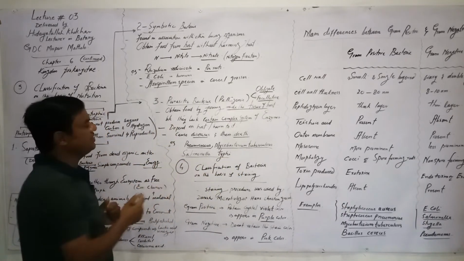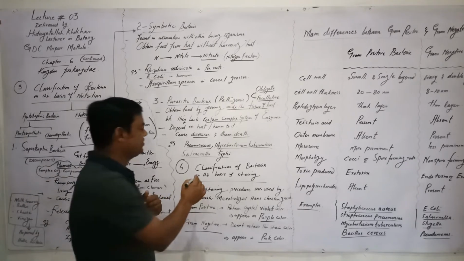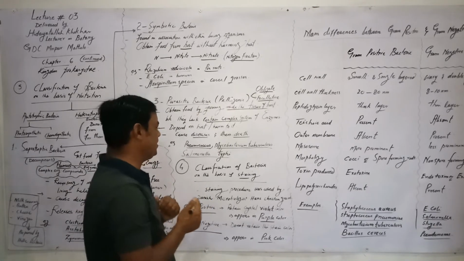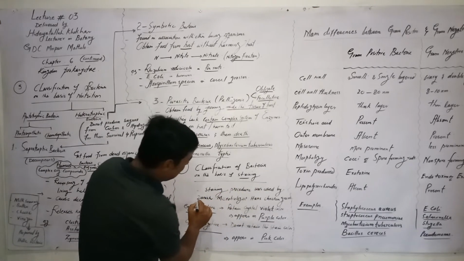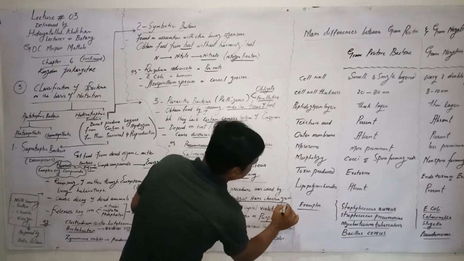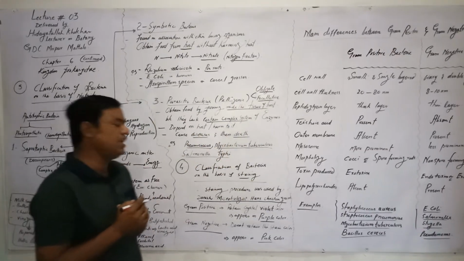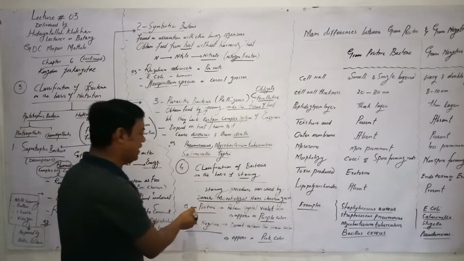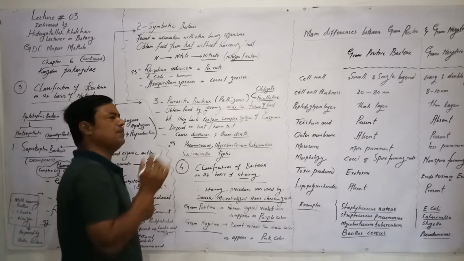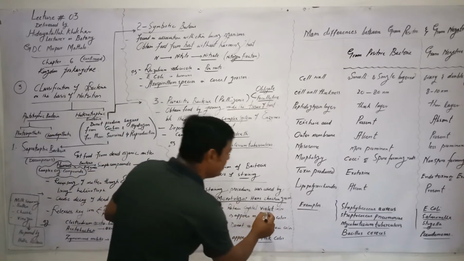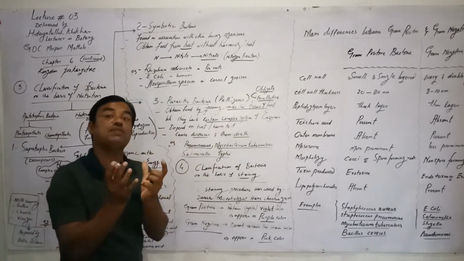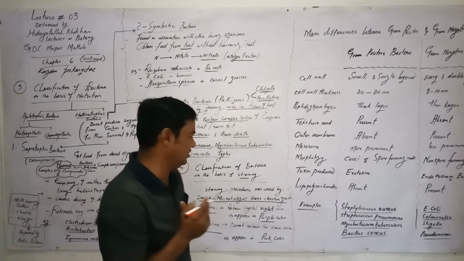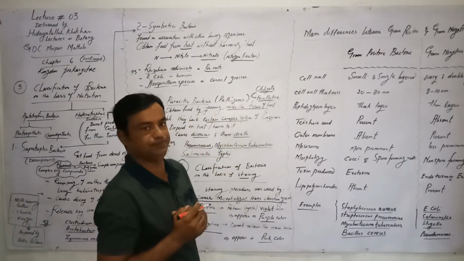Now we discuss the classification of bacteria on the basis of staining. This staining procedure was basically used by the Danish microbiologist Hans Christian Gram. He classified bacteria into two main forms: gram positive and gram negative. Gram positive bacteria are those which retain the crystal violet color and appear purple, while gram negative bacteria do not retain the crystal violet color and appear pink.